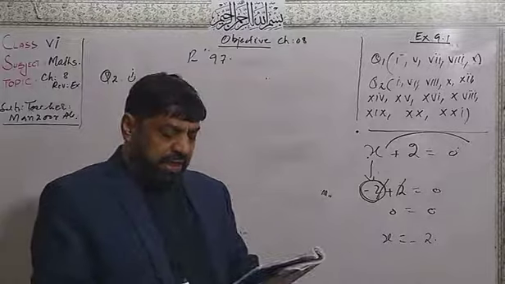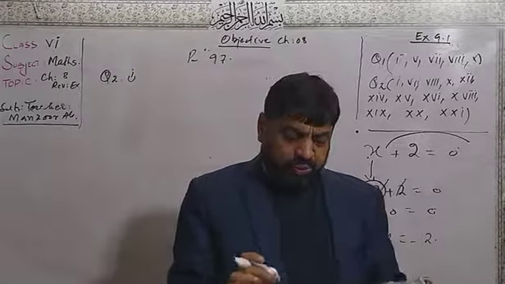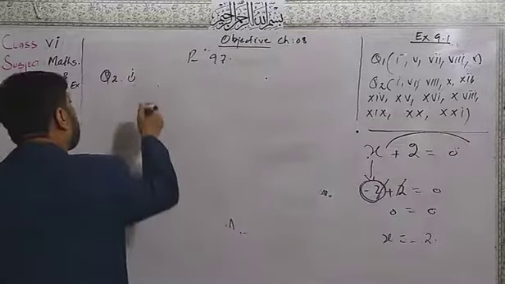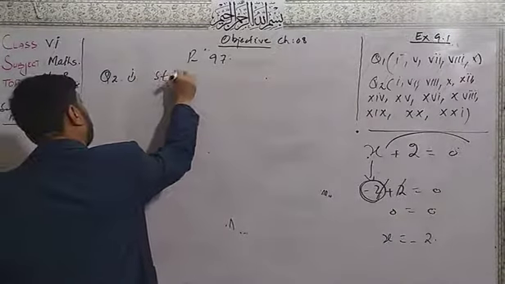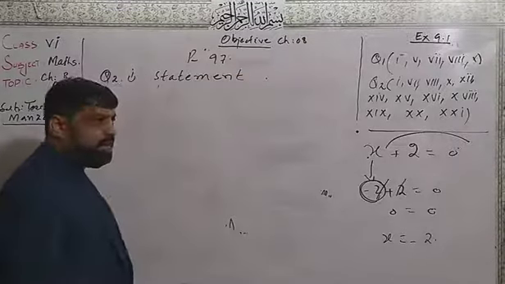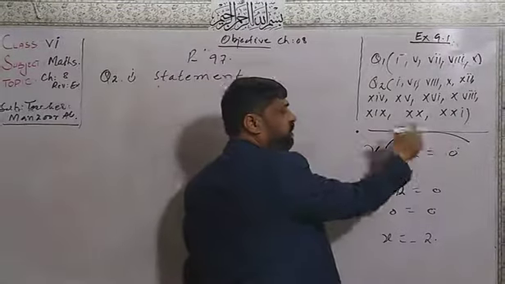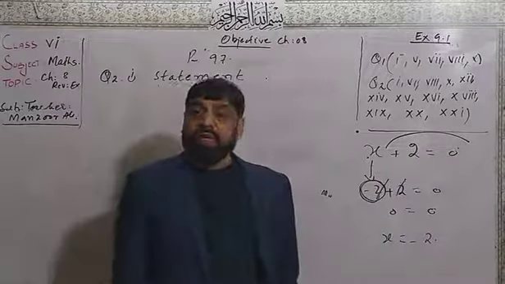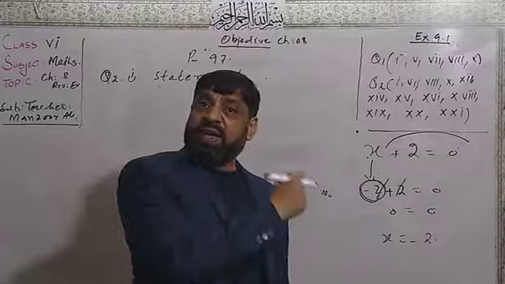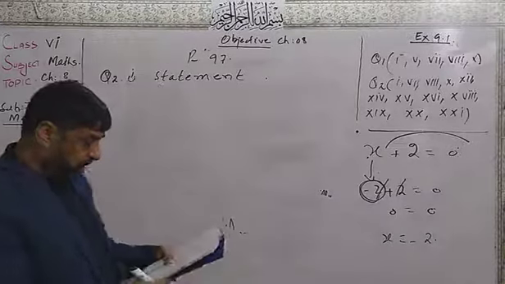A dash can be either true or false. Here the statement can be true or false. The right answer is statement. A statement like x plus 2 is equal to 0 may be true or may be false. That is why it is called an open sentence.